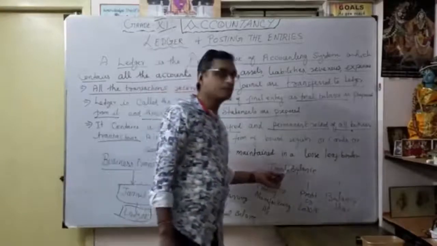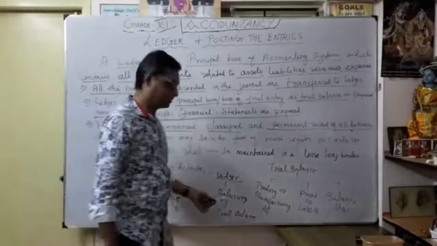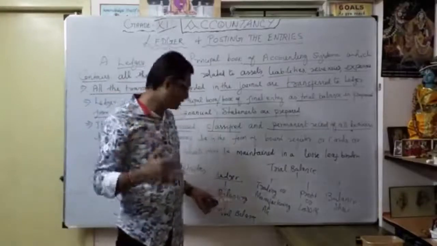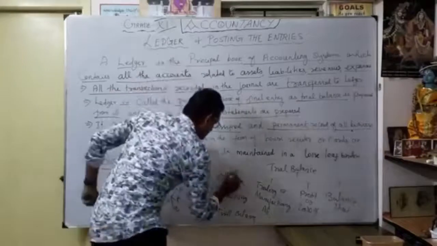So before I go to prepare the trial balance, you want to know what is the balancing. At the end of the year, what is my sales? So how are you going to calculate the balancing? With the help of the ledger.